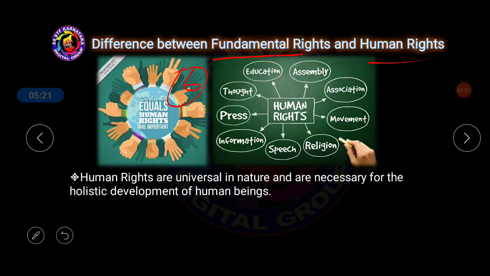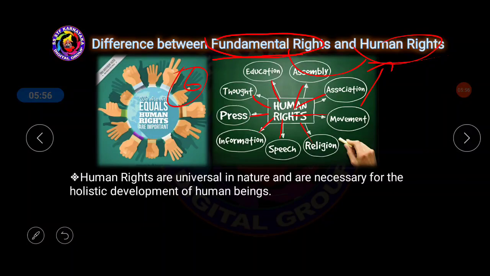See here, human rights are given here in a clear picture. Human rights: right to assemble, right to association, right to movement, right to religion, right to speech, right to information, right to press, right to thought, right to education. Totally these are all called human rights. Obviously a few parts of the human rights can be seen in the fundamental rights, and whatever the fundamental rights are meant for, our human rights are also trying to establish equality among all.